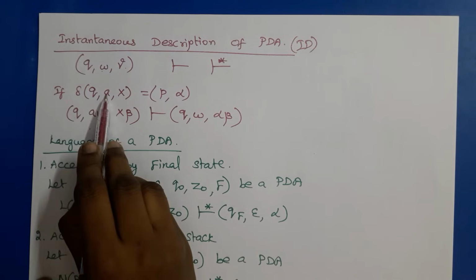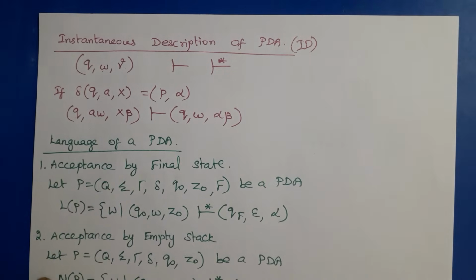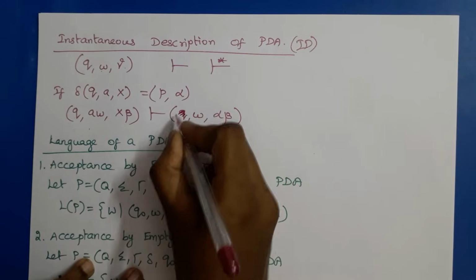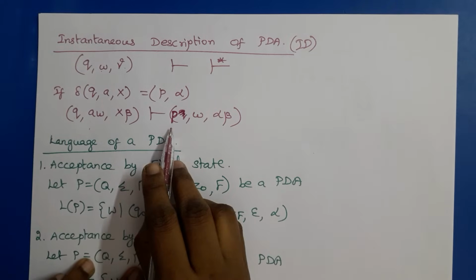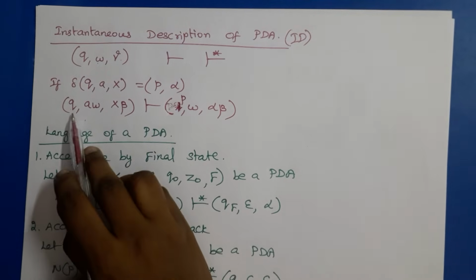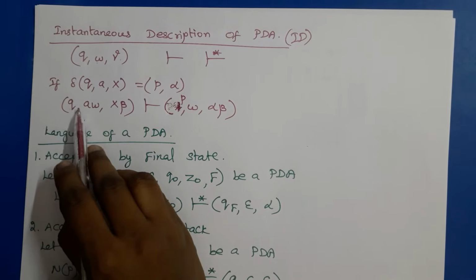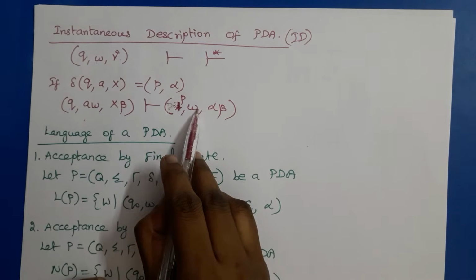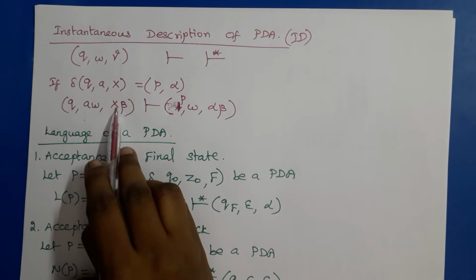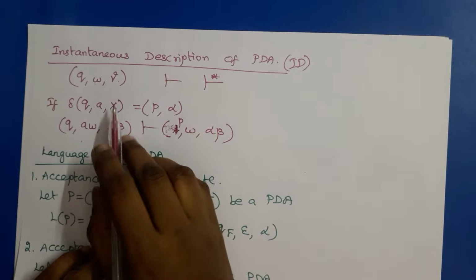Q is the current state, the current input symbol is A and top of the stack is X. Then it goes to the new state P. Sorry, here P should be written, the next state is P. So Q changed to P, so P should be written here. A is an input symbol, means it is consumed, so we write the remaining string. So W alone should be written. Then X must be replaced by the string alpha, followed by beta. That we need to write.